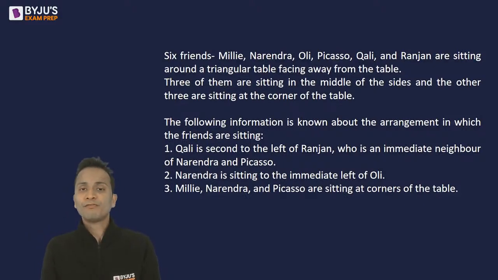Okay. Now the following information is known about the arrangement in which the friends are sitting. So now there are 3 pointers which are given using which you can draw this arrangement, and then we will take you to the questions.